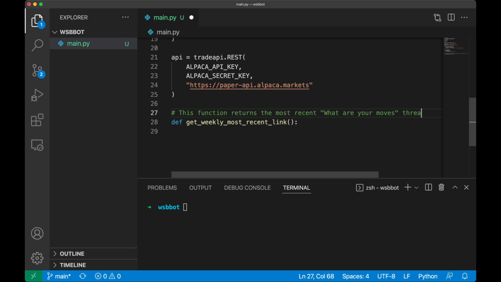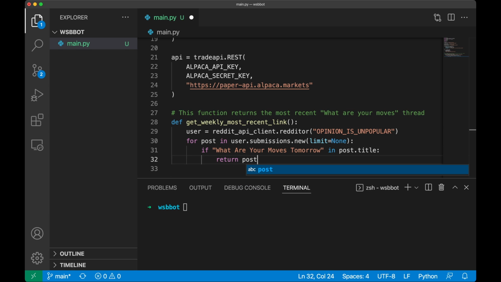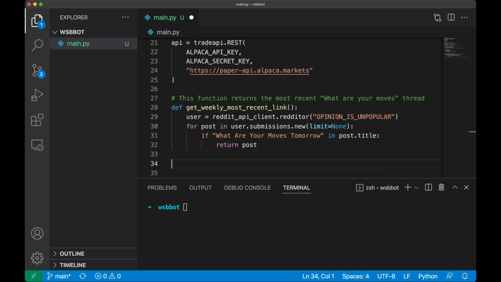The first thing we're going to do is use the Reddit API client to load all of the posts from the Redditor with the username opinionisUnpopular, and iterate through their most recent posts. Then we'll see if the words "What are your moves tomorrow" are in the title, and if it is, we're just going to return that post. Since we're sorting by new, that's going to be the most recent one.